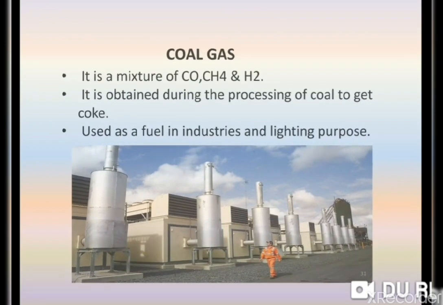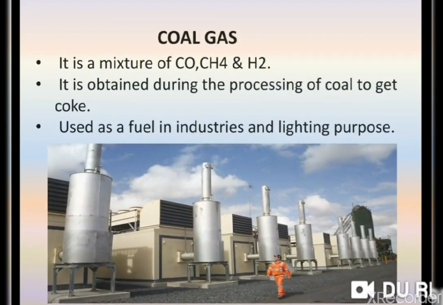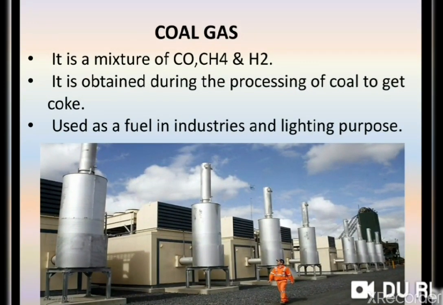It is a flammable gas which is a mixture of carbon monoxide, methane and hydrogen, and it is obtained during the processing of coal to get coke. When coke is prepared from coal, coal gas is also produced, and it is used as a fuel in industry and for lighting purposes.